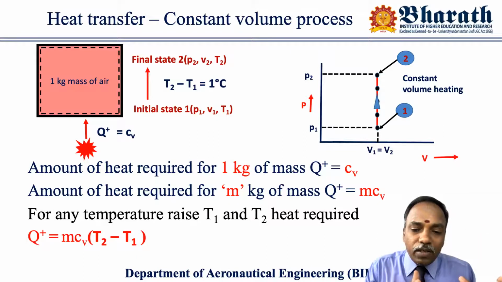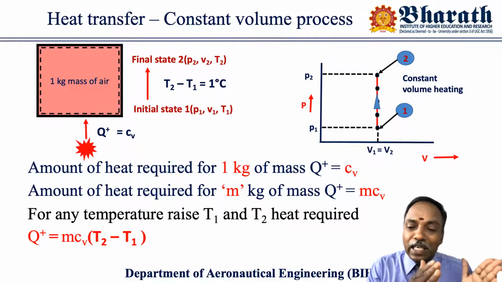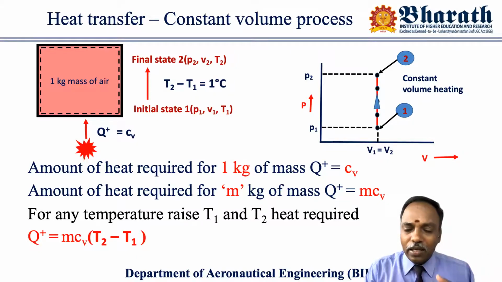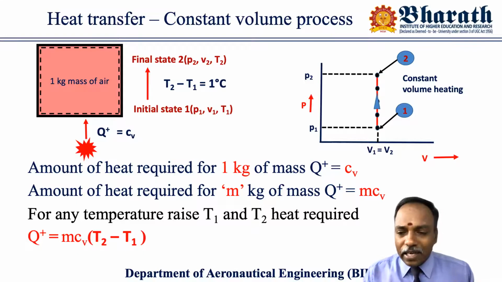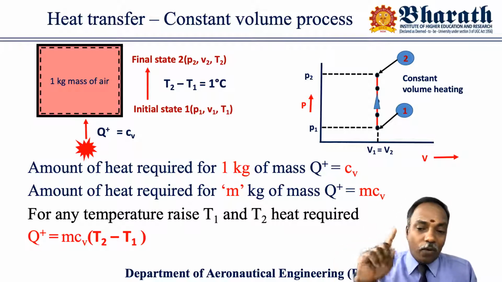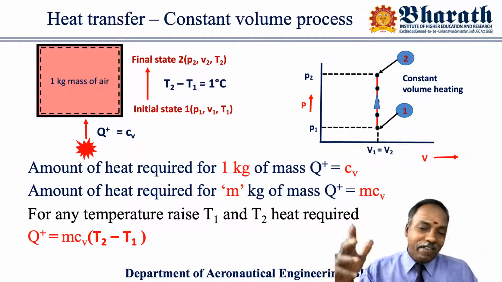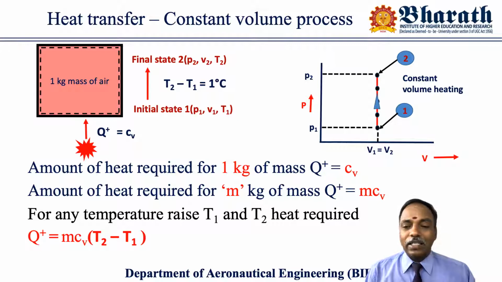What is the amount of heat energy responsible for that? I want to calculate it. Then I will check what is the mass of that working substance. By definition, I know Cv for 1 kg and 1 degree centigrade. But now delta T is different.